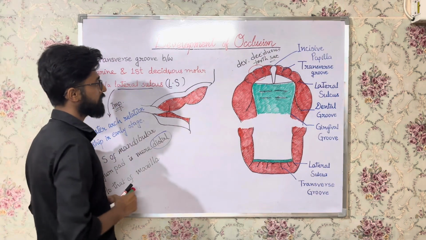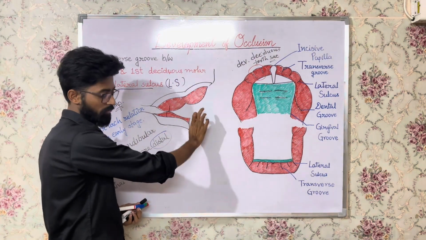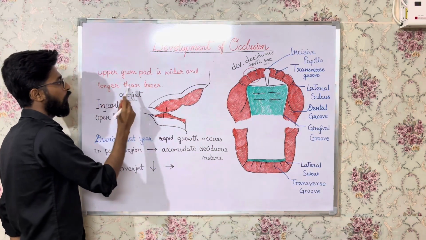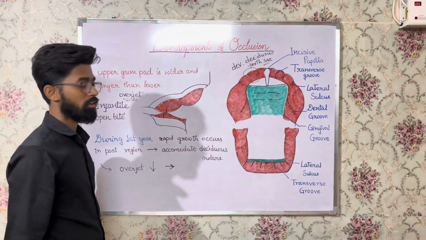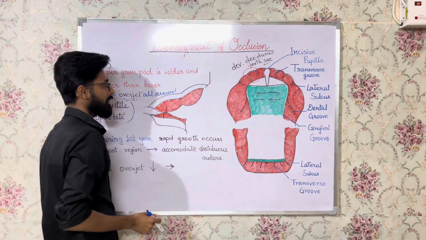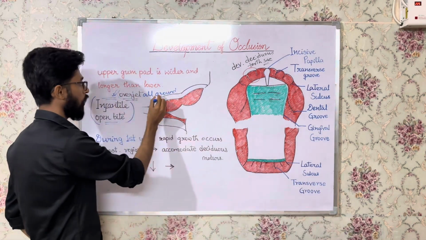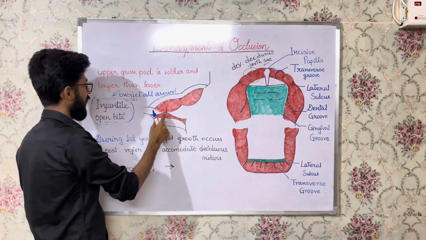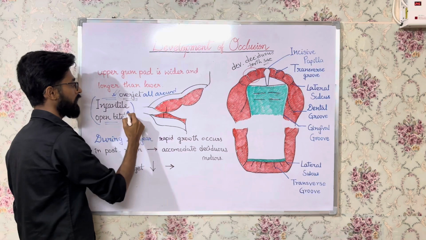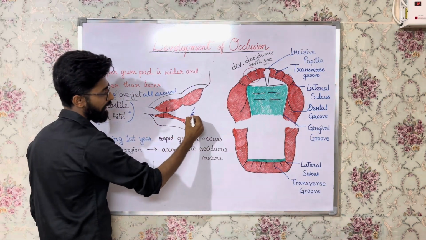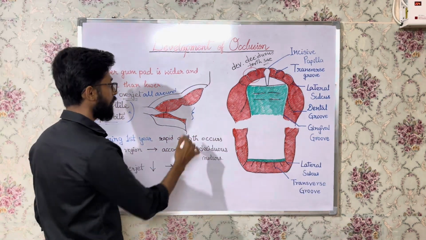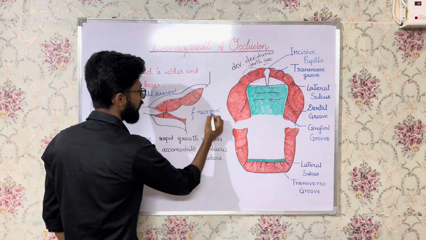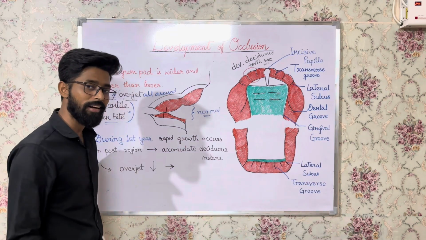Now we will discuss some more points about this diagram. The upper gum pad is both wider and longer than the lower gum pad. When both the gum pads are approximated, there is overjet all around and only the distal portion near the molars is in contact. This situation is called infantile open bite. This is the infantile open bite, right? Infantile open bite is considered absolutely normal.